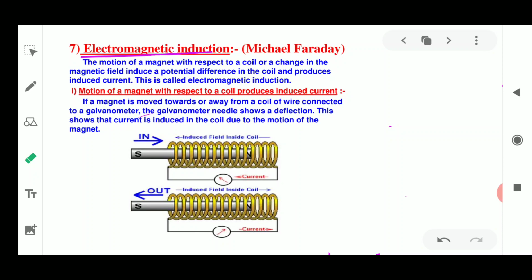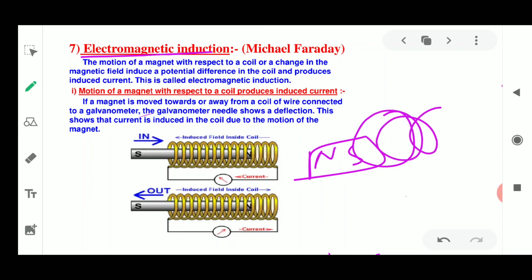Both ways it is possible. You can keep the magnet stationary and move the coil in and out of the magnet, and current is generated. Also, when the magnet is moved, with the coil stationary, current is generated.